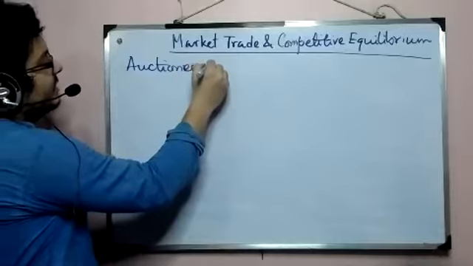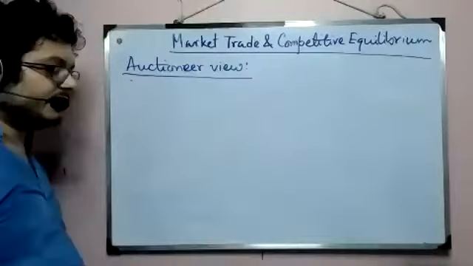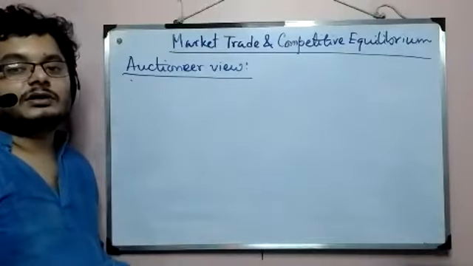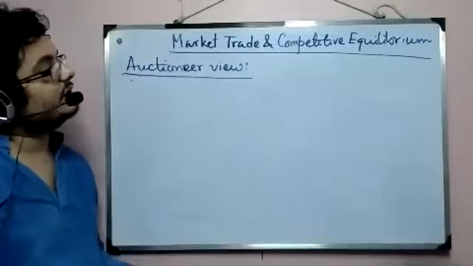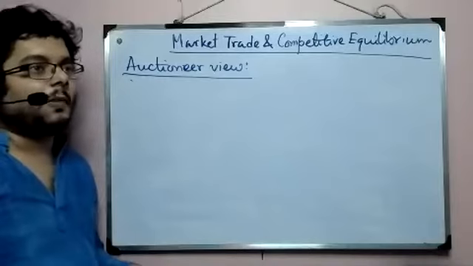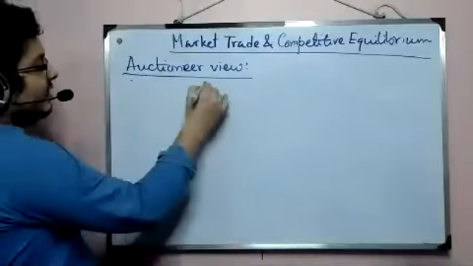As you know, in reaching the equilibrium of a competitive market, unlike monopoly or oligopoly, we do not have identifiable individuals who actually bring in the equilibrium. So we have an auctioneer view where we imagine an auctioneer who is carrying out an auction.